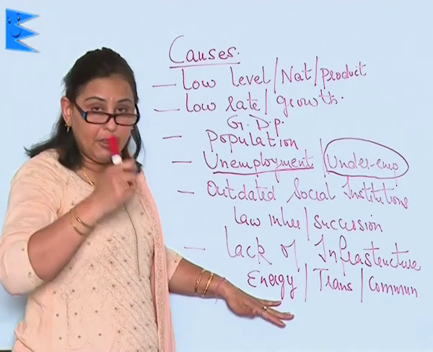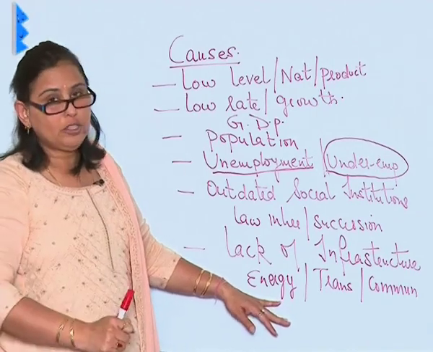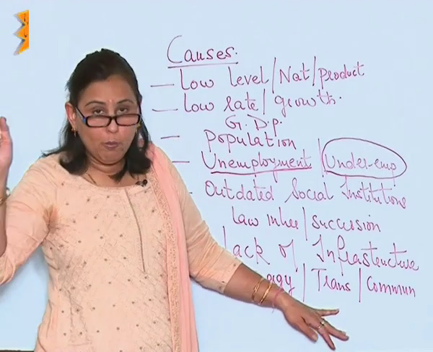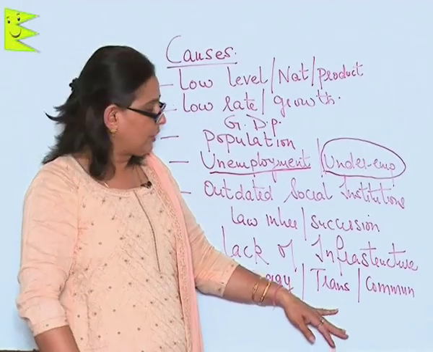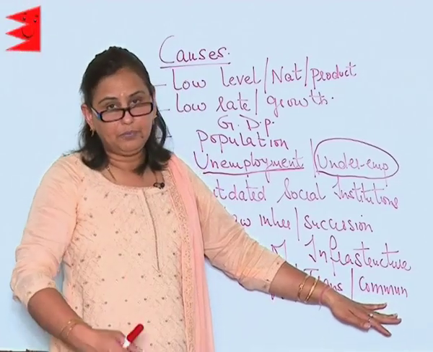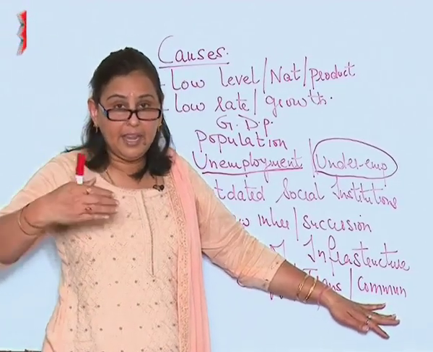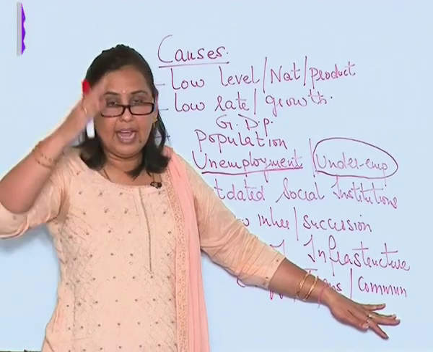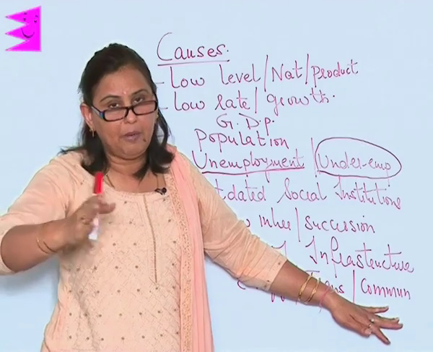Once we have good energy to produce more, effective transportation to move the goods that we have produced, and can communicate effectively with each other quickly, that is the time that development will come, and that is the time that we can eradicate poverty.